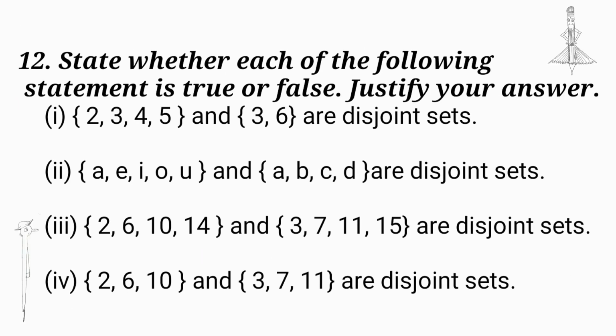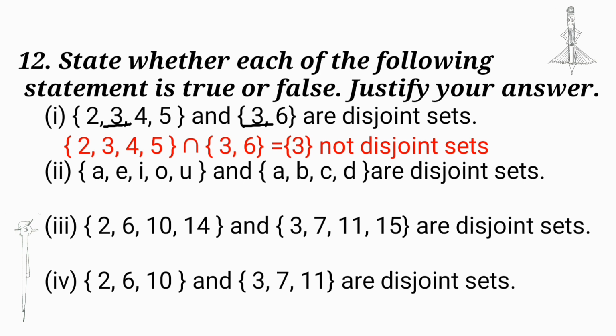State whether each of the following statements is true or false. Justify your answer. Sets {2, 3, 4, 5} and {3, 6} are disjoint sets. If two sets are disjoint, their intersection must be the null set. The intersection of these two sets, we get set {3}.